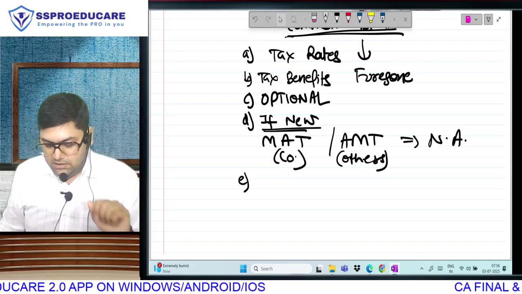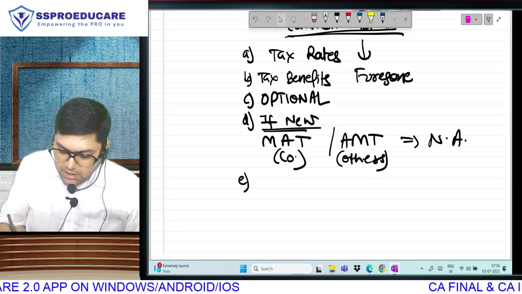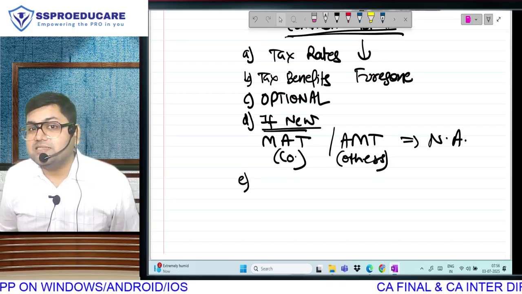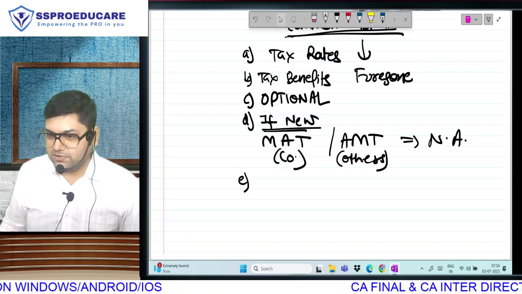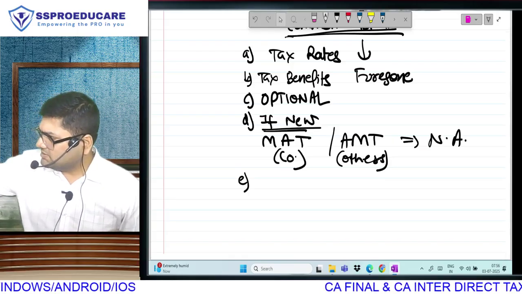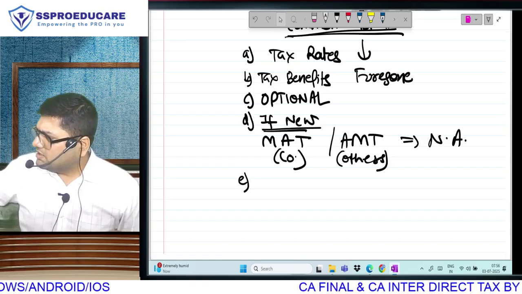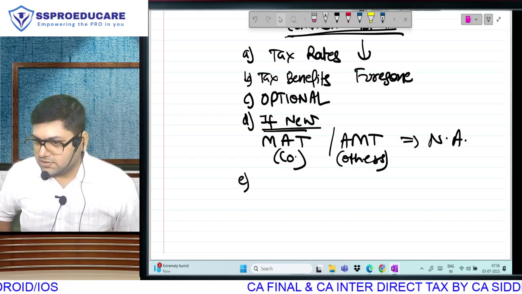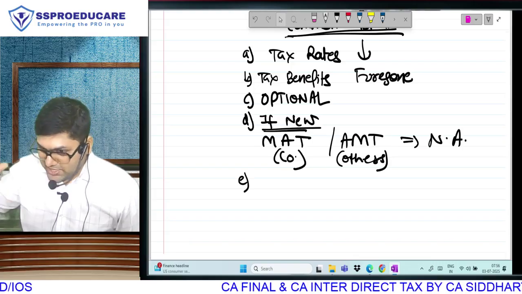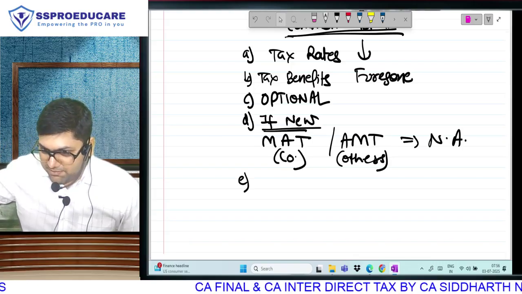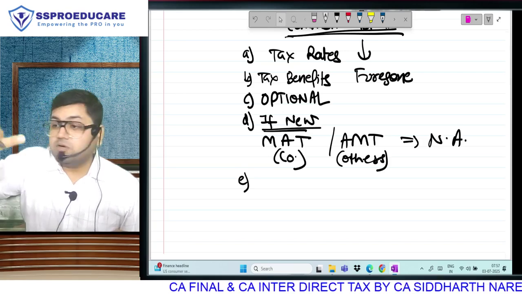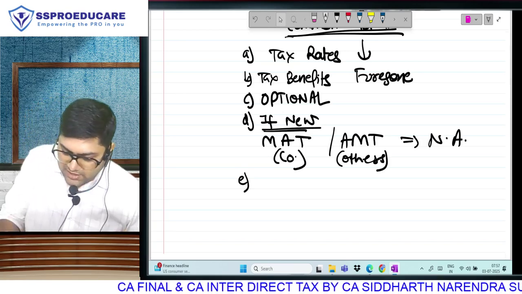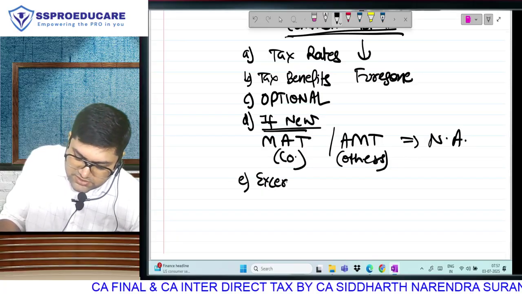Is this correct? Next, is the new regime optional? So how will the income tax assessing officer know whether you want the old regime or the new regime? How will they know? Is he an astrologer? Will he get a dream? No. You will have to tell the income tax department that you want the old regime or the new regime. You will have to exercise your option